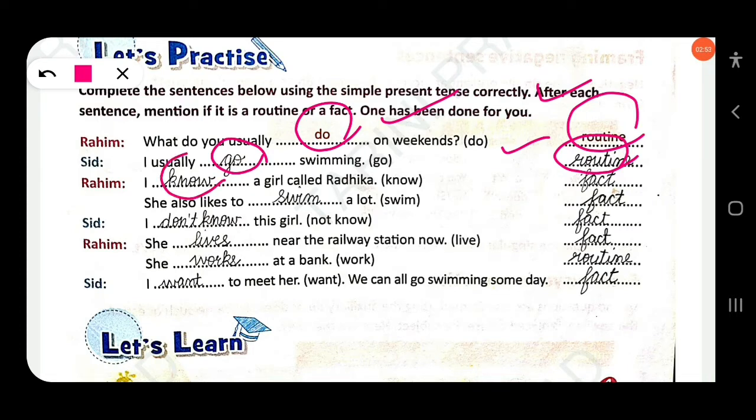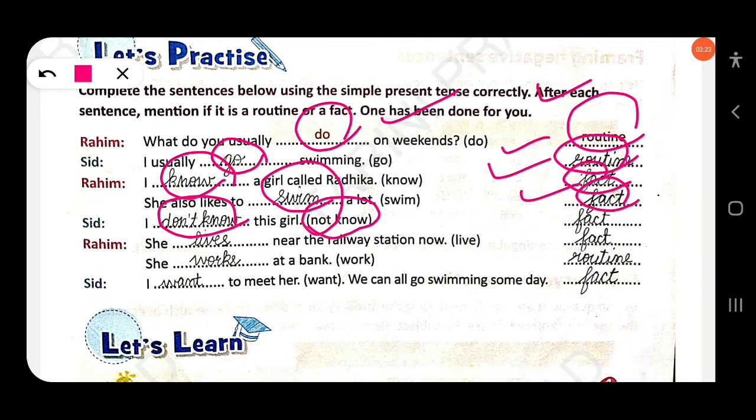She also likes to swim a lot. She likes, this is also a fact. The next, Sid: I don't know this girl. Here you have to use the negative form, don't know.